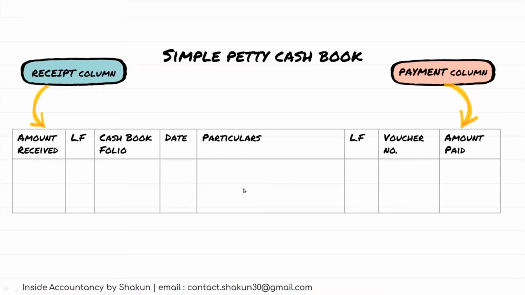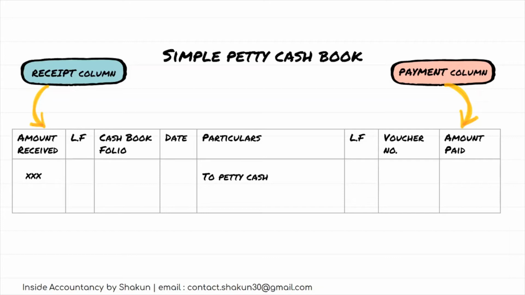The date and particulars of every transaction is written in the same date and particulars column. So there are no two dates and two particulars columns as we had in case of a cash book. Here date and particulars column is one only. In these two columns only, all the receipts as well as payments are recorded, but the amounts are put respectively in the receipt column or in the payment column. For example, if an amount is received for petty cash, the imprest money, so "To petty cash" will be written under the particulars column, and the amount, since it is received, will be shown under amount received.